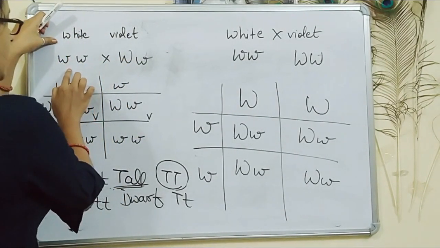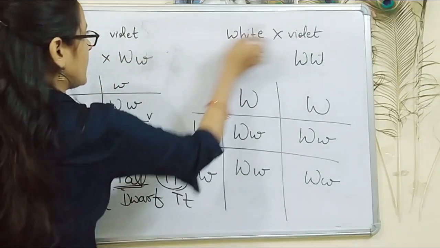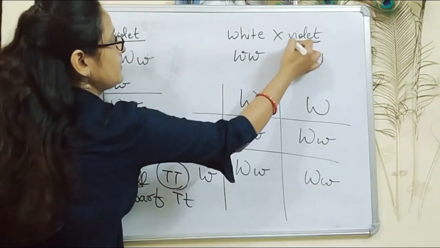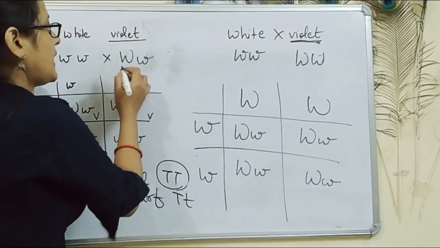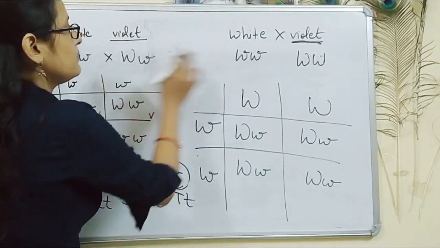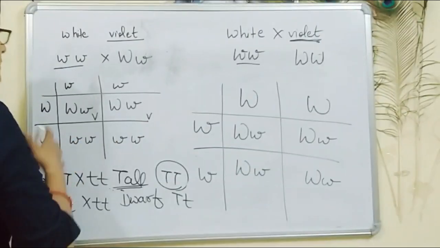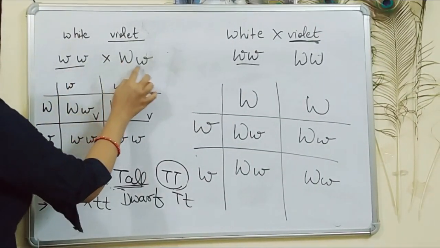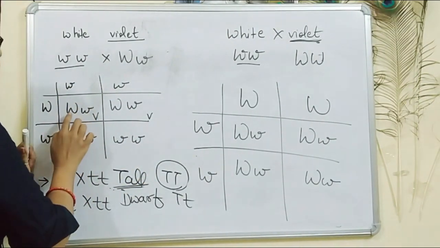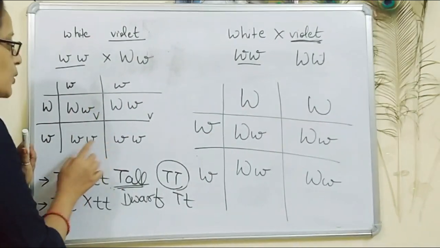A white flower which is homozygous recessive is crossed with a violet flower, and this violet flower is due to capital W. So this individual is showing the dominant phenotype, that is, it is violet, and it is either capital W small w, or capital W capital W. In both cases, it is crossed with a homozygous recessive individual. Over here, these two are the gametes from this parent, these two are the gametes from this one, and these are the offspring. Of the offspring produced over here, this one is violet because it has one capital W, this one is also violet, and these both are white.